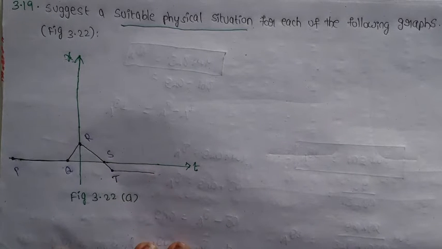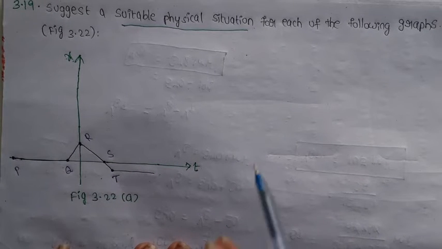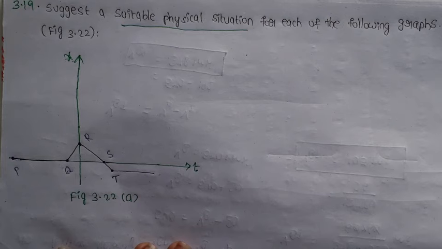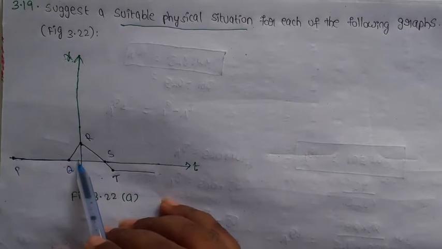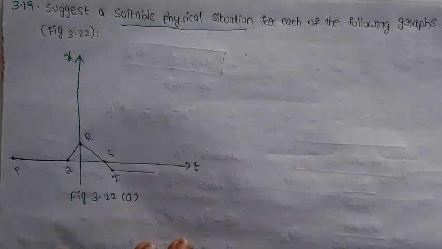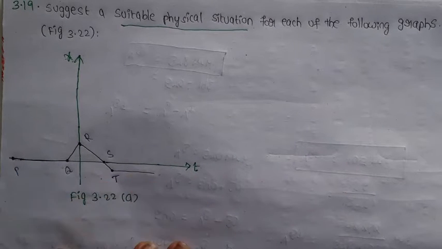Distance does not change, meaning the position of the particle does not change. Time increases, but the position of the particle or distance does not change. So P to Q, what we understand is the particle is in rest position.